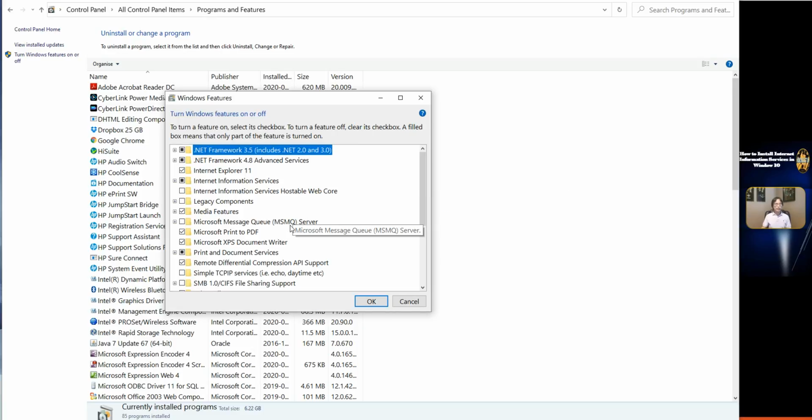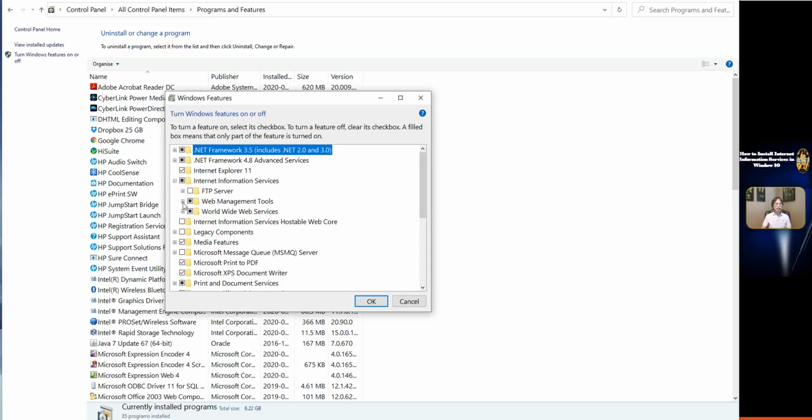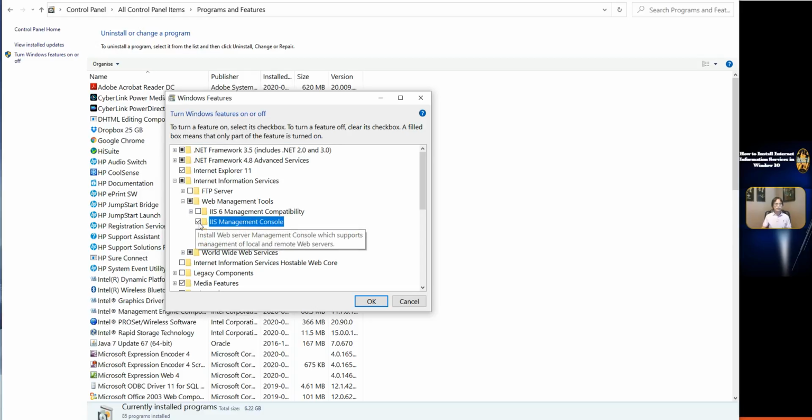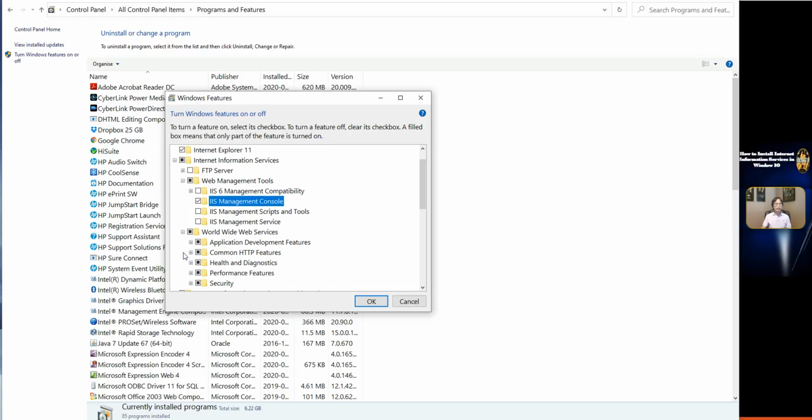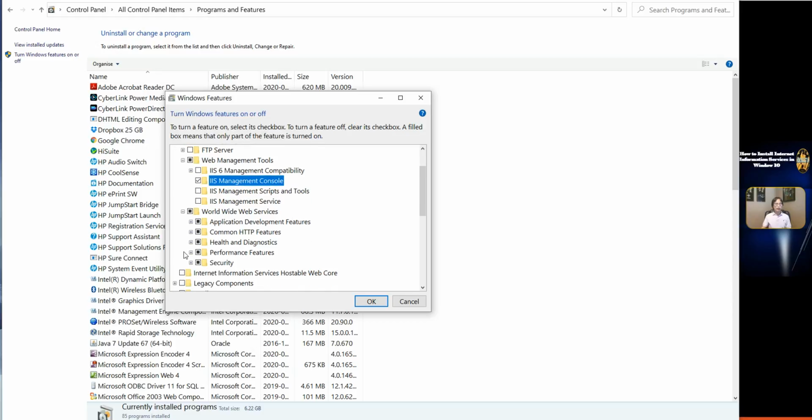Click Internet Information Services to expand it. Click Web Management Tools to expand it. Check the checkbox for IIS Management Console. Click World Wide Web Services to expand it. Click Application Development Features to expand it.